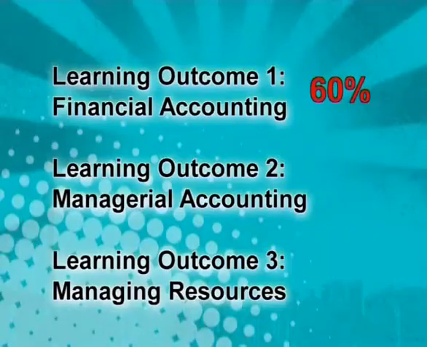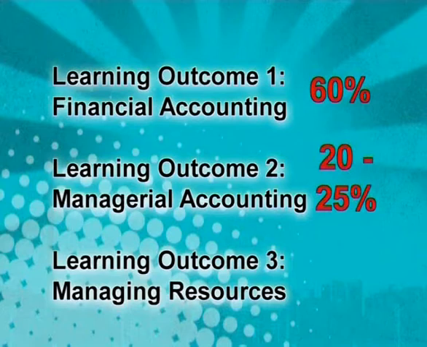Yes. So if the first section counts 60% of the paper, do the other two sections share the balance, the 40%? Yes, they share the 40%. LO2 takes 20 to 25%, and then LO3 also takes 20 to 25%. Okay, so you need to master all that. All of that? Yes. Well, excellent.